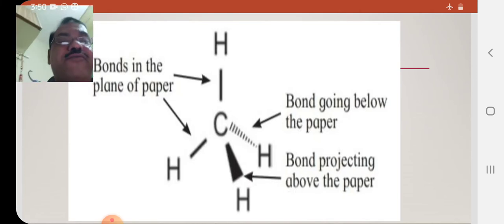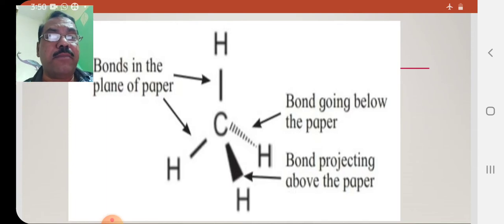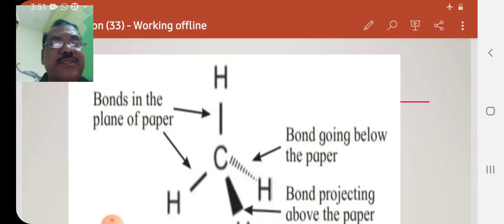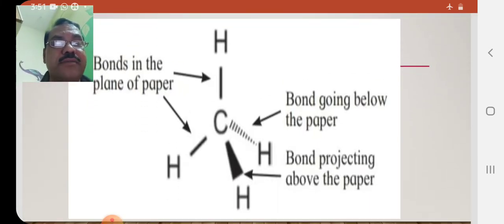So in three dimensions, if you consider carbon is on the paper, take one paper and draw carbon on the paper. Then two hydrogen atoms are again on the same paper, but one hydrogen is above the paper, which is shown by a solid bold bond, and one is below the paper. It is shown by a dotted line. So this type of structure is a three-dimensional arrangement. It is called the wedge formula of methane.